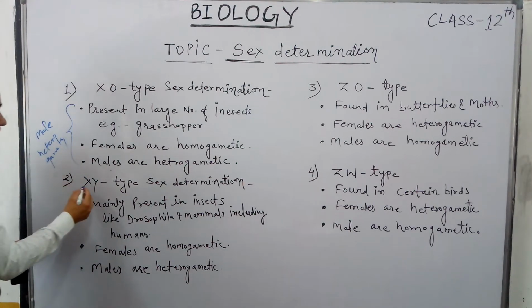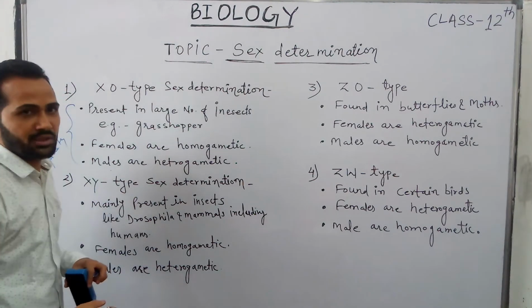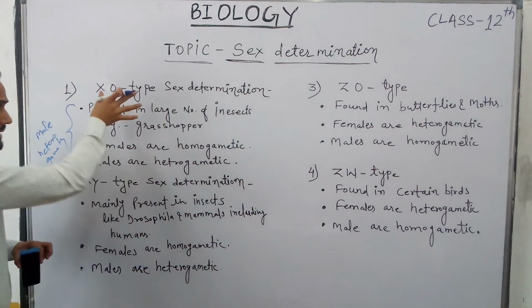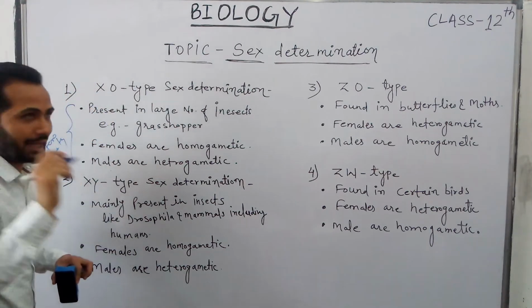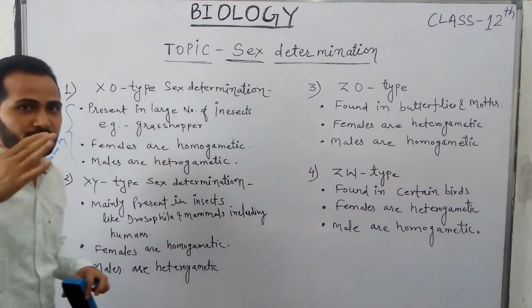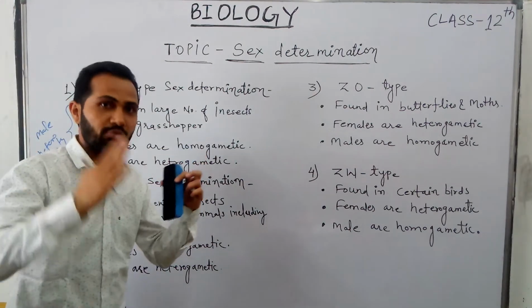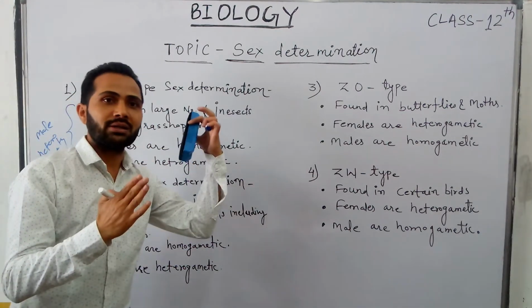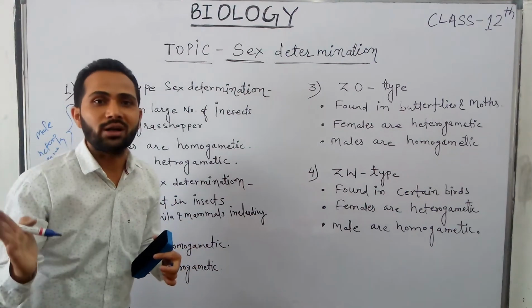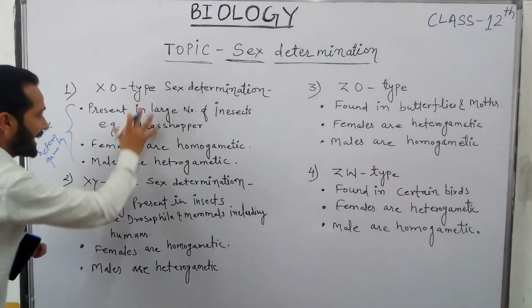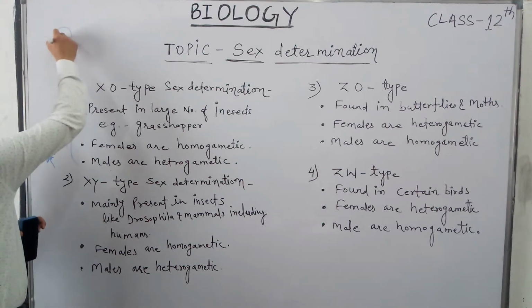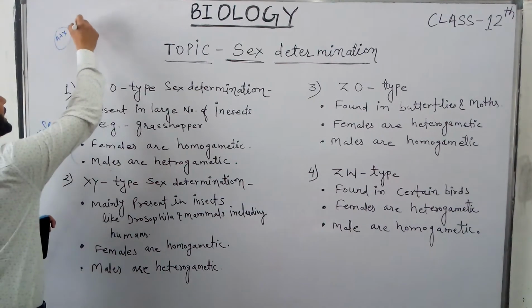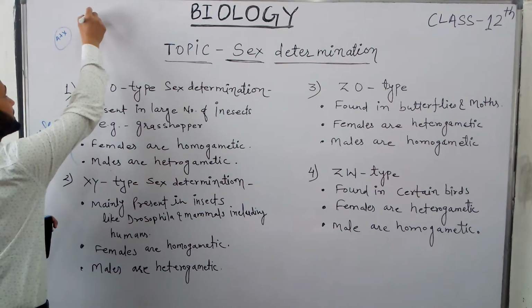The second method is XY type sex determination. In XO type sex determination, the female produces only one type of gamete. As we know, two types of chromosomes are there. One is called autosomes and the other is called sex chromosomes. So in XO type, the female produces gametes carrying autosomes plus X chromosome, and autosomes plus X chromosome.